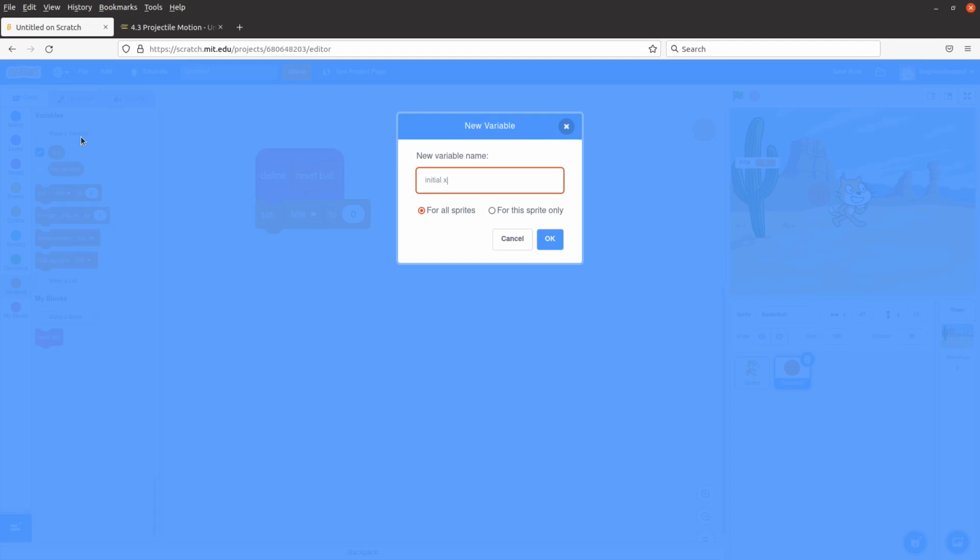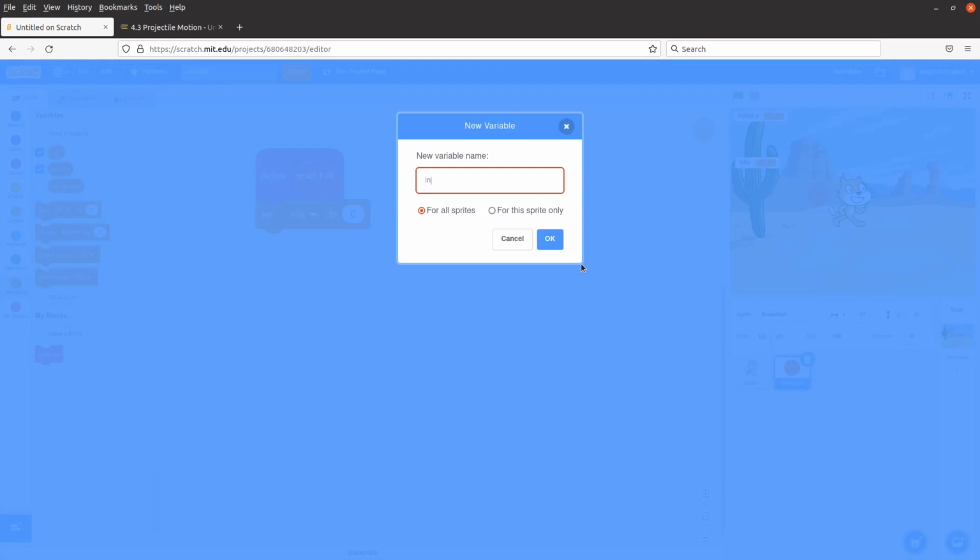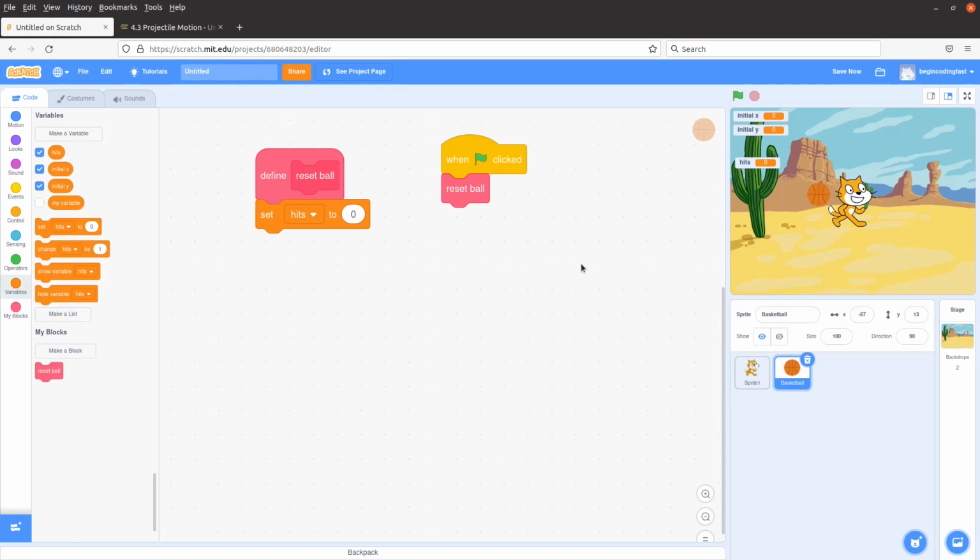The first one is called initial X. The other one is called initial Y. Initial X can be set at -100.